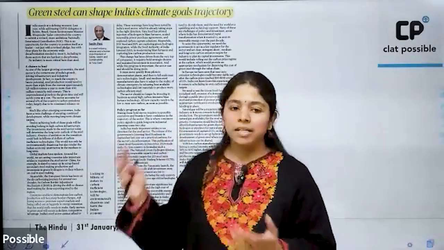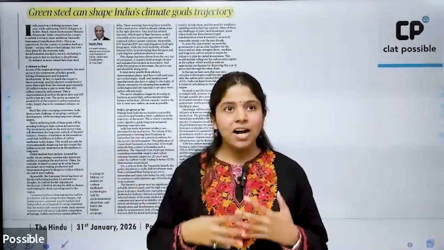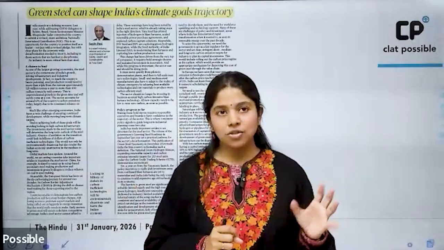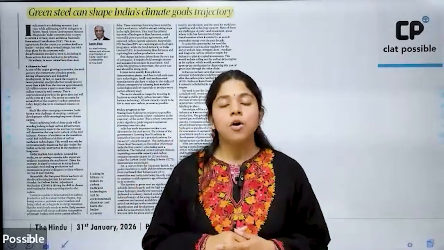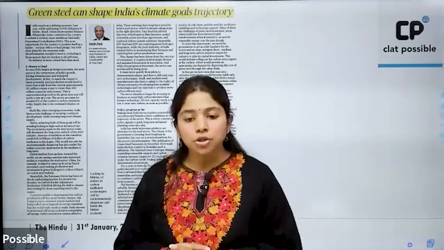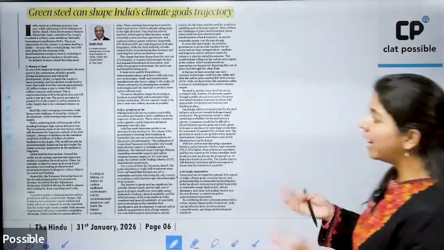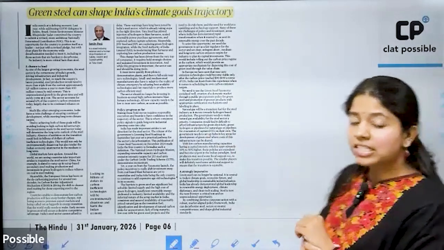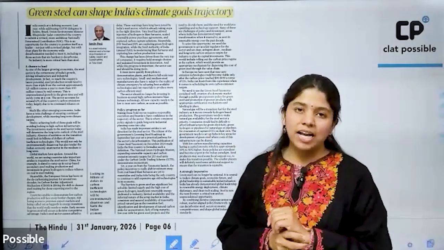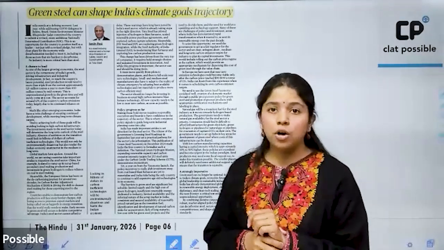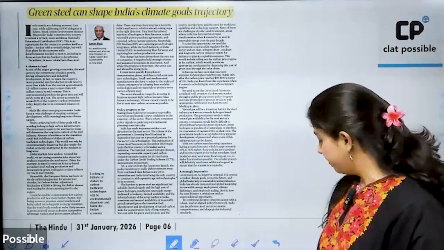And this article basically says that if we start producing green steel, in the sense that all the energy that is used in the manufacturing process in any iron and steel industry should be harnessed from renewable sources. All right. So this article talks about how well this can help India achieve its nationally determined contributions by 2050.